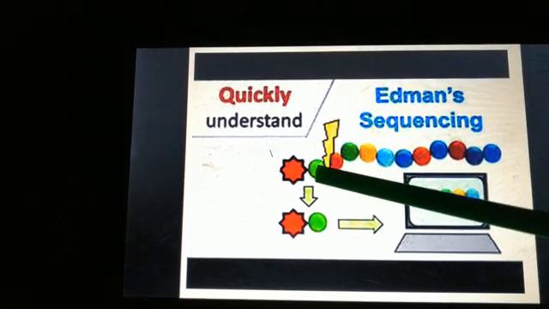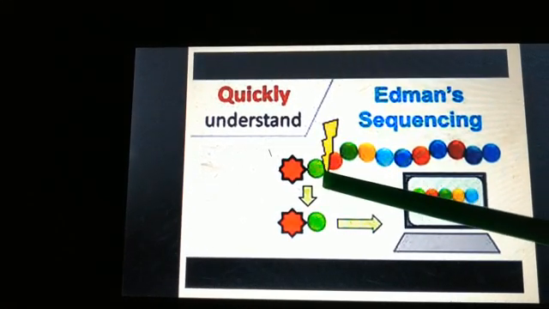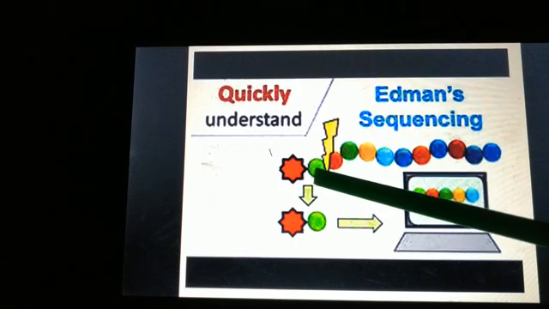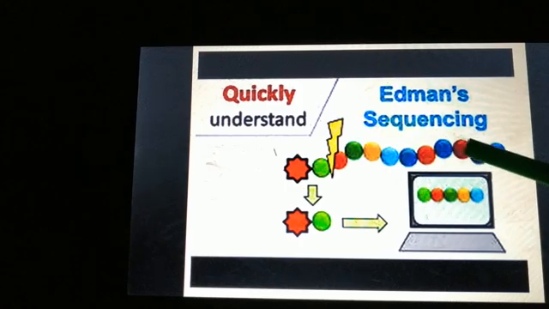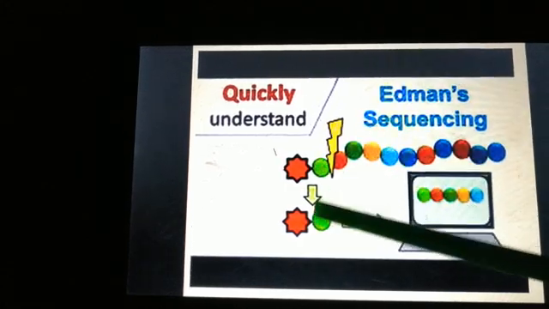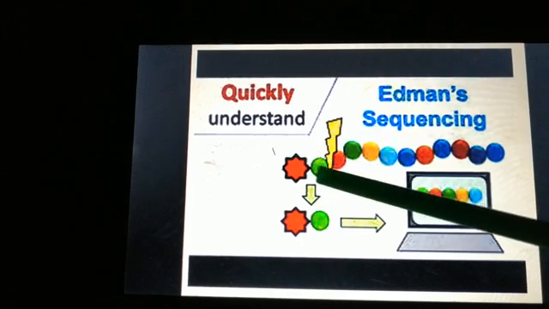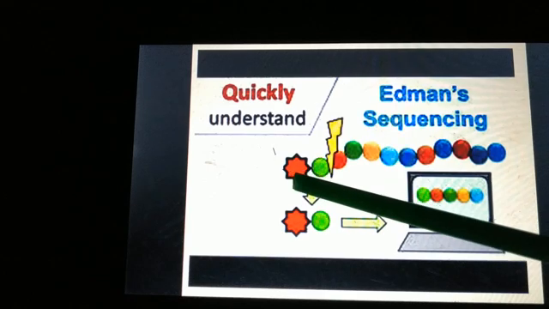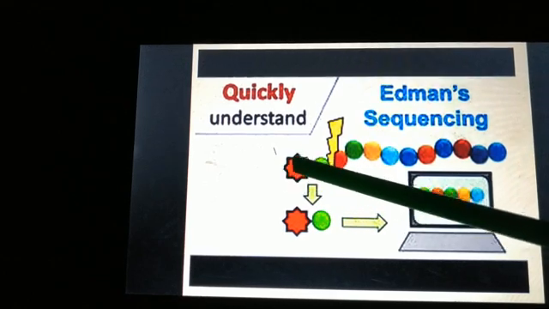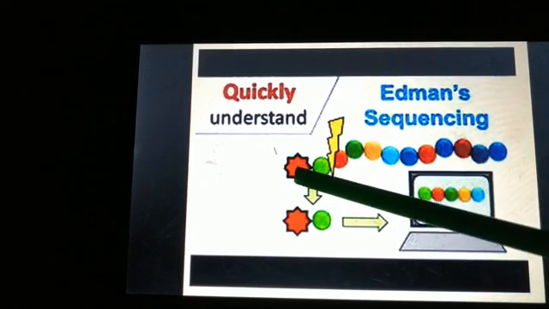See, suppose this side is the N-terminal and these are the amino acids. We will label this N-terminal amino acid with some labeling agent. Suppose this red one is our labeling agent.